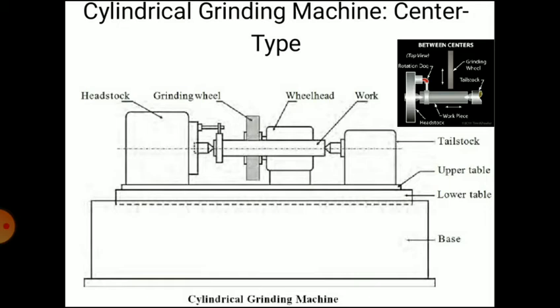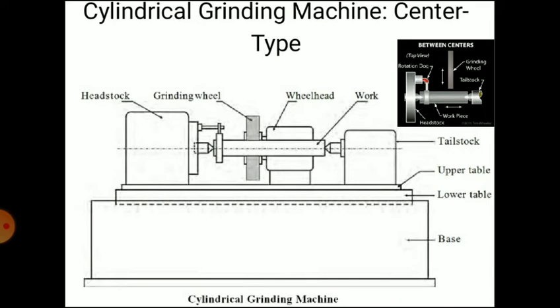Now regarding the construction, the lower table is mounted on a base and it slides longitudinally. There are guideways provided on the base on which the lower table can be moved longitudinally. The upper table is mounted on the lower table and it is pivoted at the center, so that you can swivel the upper table at some angle. The upper table can be swiveled for taper work up to plus or minus 10 degrees.